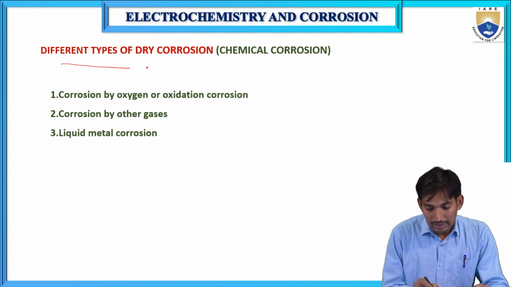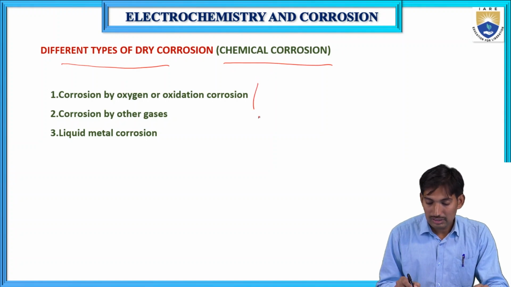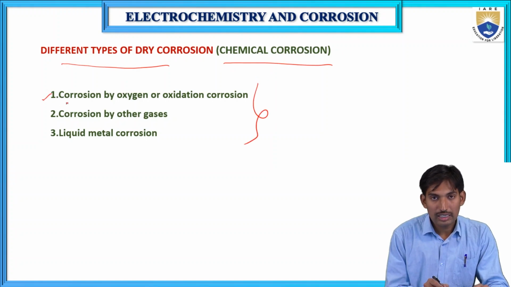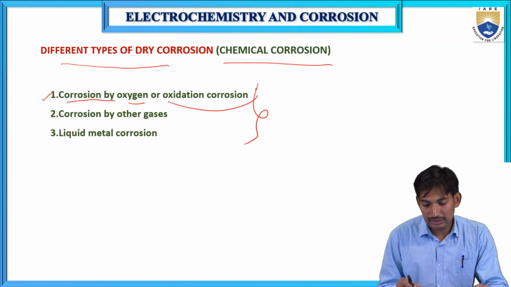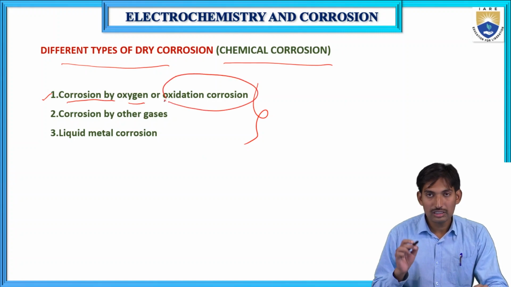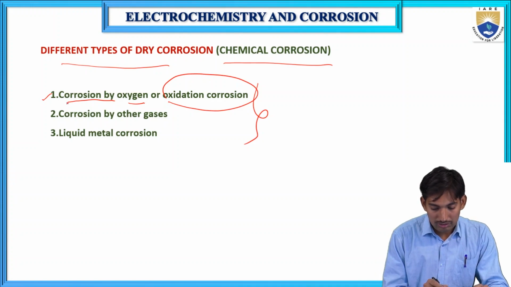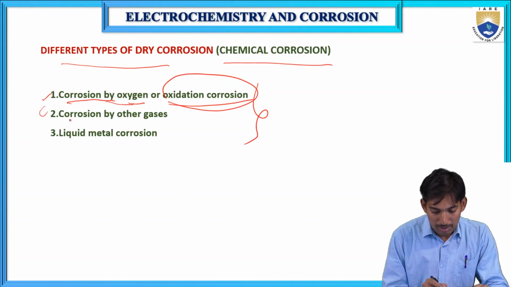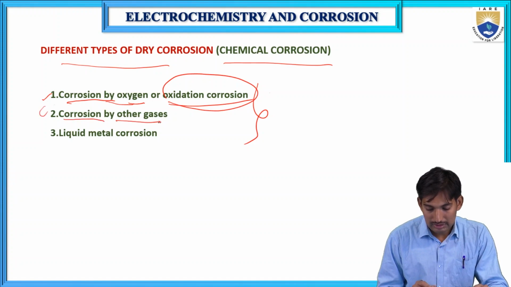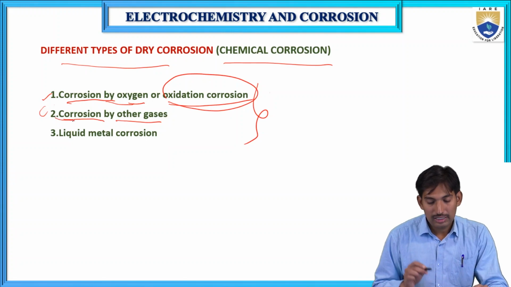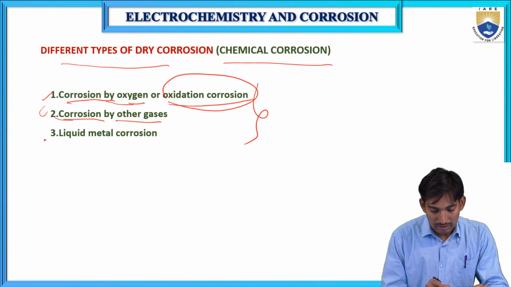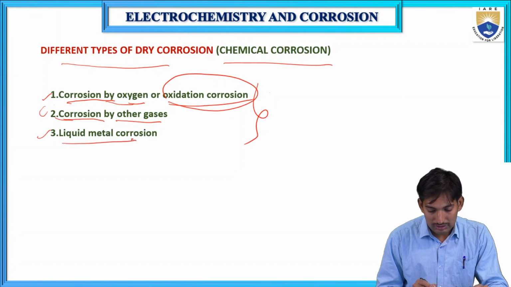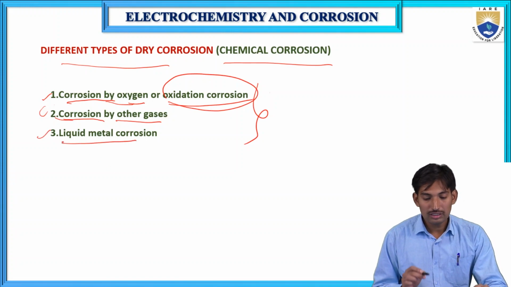Different types of dry or chemical corrosion: dry corrosion is divided into three types. First is corrosion by oxygen, or oxidation corrosion. Second is corrosion by other gases like halogens and hydrogen sulfide. The third is liquid metal corrosion.